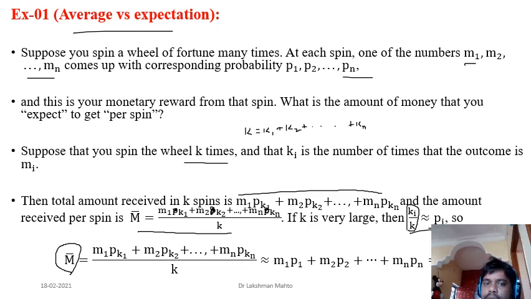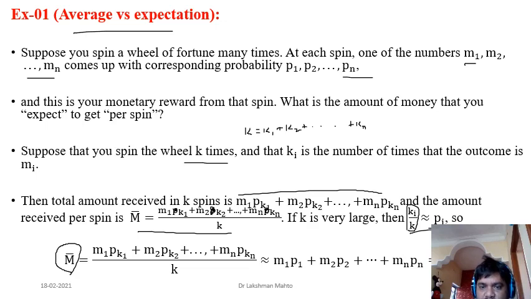Why? It comes from a large number of trials, not from a few trials. Few trials may give wrong results, but if you keep on experimenting more than 100,000 times, then in average you will see that when someone says the probability of getting head is 0.5, the meaning is that in average you get head with probability 0.5 for a large number of trials.